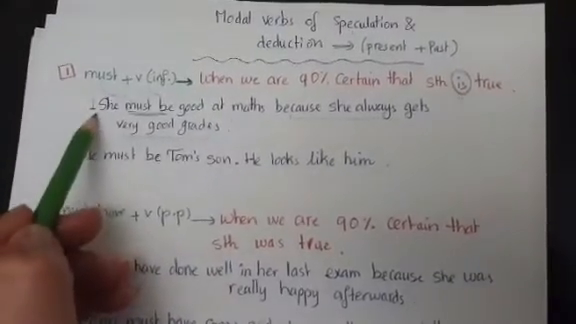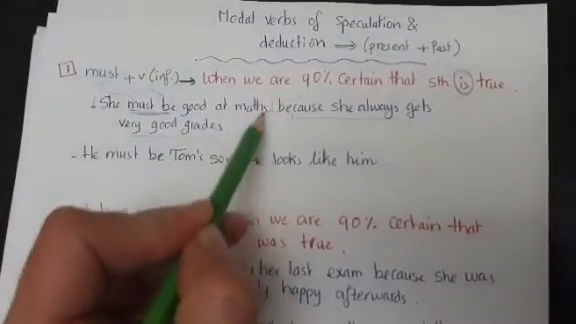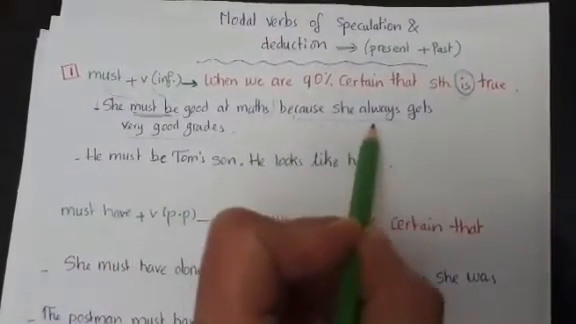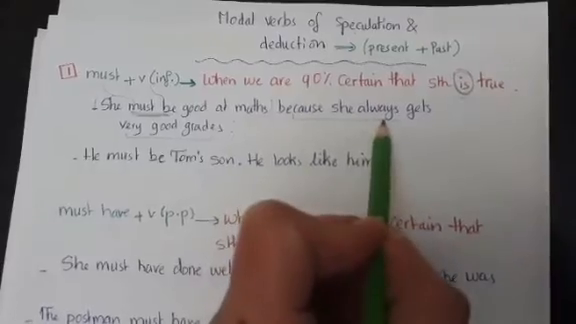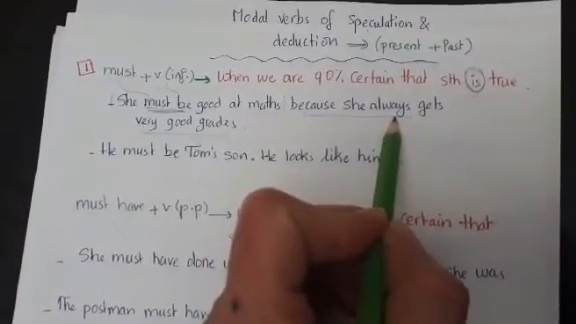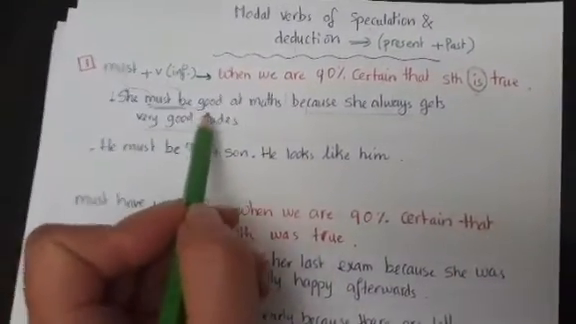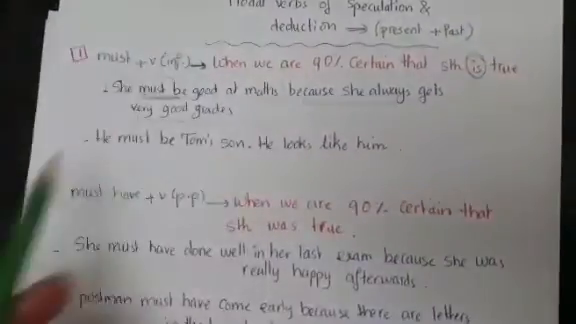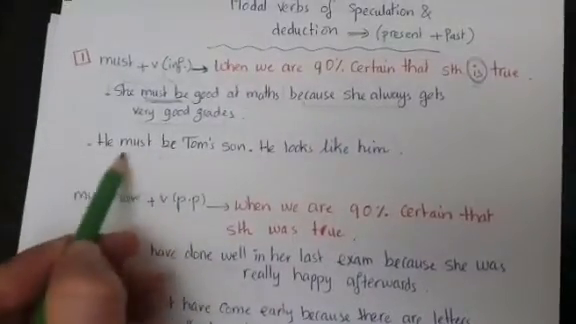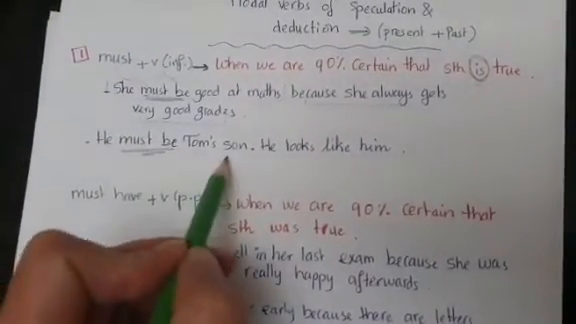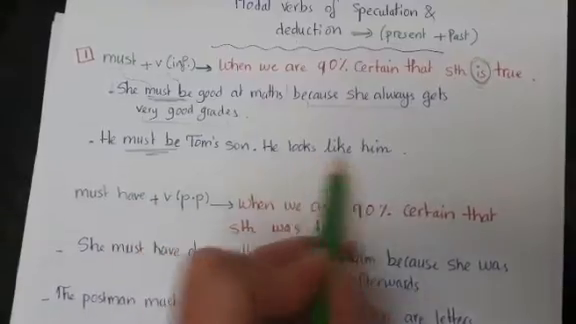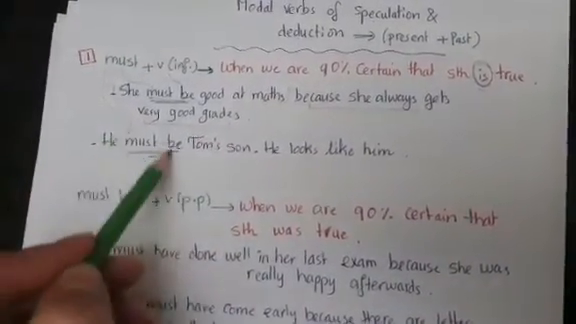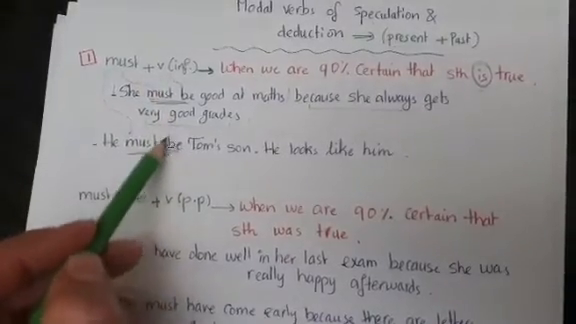So this is our main sentence, and this is the reason, or our evidence. Because of that, we've decided that she's good at maths because her grades are always good. Two: He must be Tom's son because he looks like him. So this is the rule here again. Must be is the infinitive form.